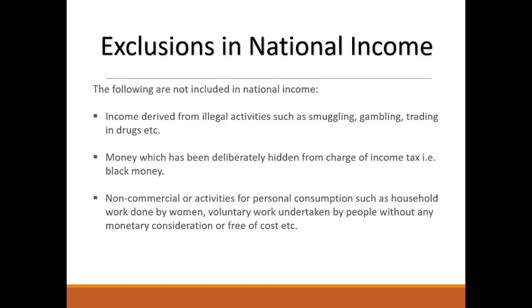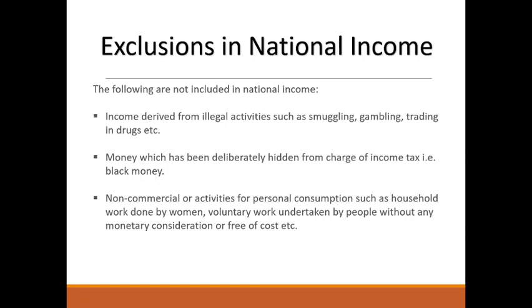Let's see exclusions in national income. There are some items which are not included in national income. First is income derived from illegal activities such as smuggling, gambling, trading in drugs, etc. Money which has been deliberately hidden from the income tax, that is called black money.